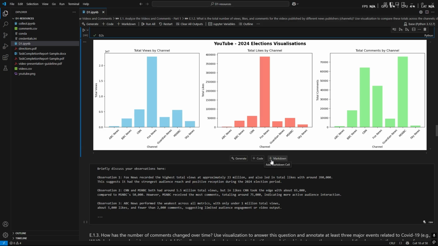Observation 3 was that ABC News performed the weakest across all the metrics, with under 1 million views, 5,000 likes, and fewer than 2,000 comments, which suggests limited audience engagement or video output.